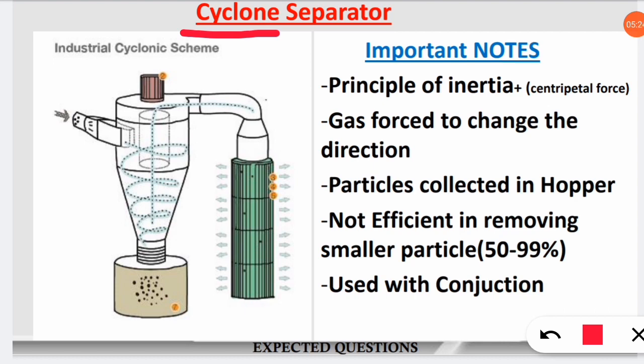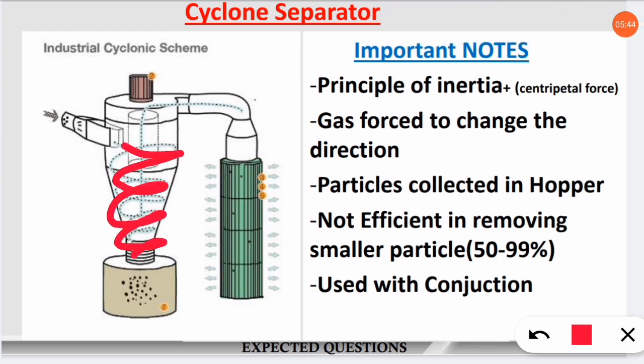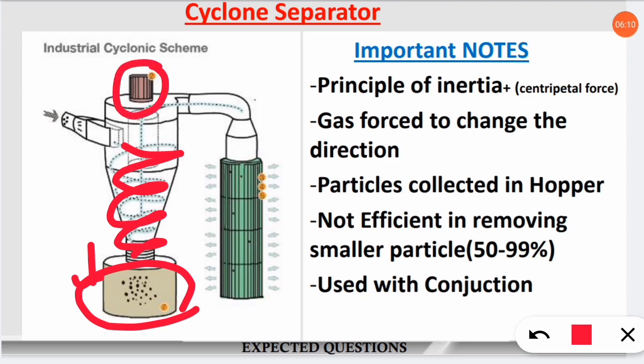So first the air comes inside, that is the raw air as we have discussed, which is not treated. Then there is a rotation mechanism, a circular movement like a cyclone. Because of this circular movement, most of the large size solid particles are collected in the collector. We can say this is also a hopper. When the motor of the rotator is switched on, the rotation happens, so the solid particles settle down and the gas comes out of the outlet.